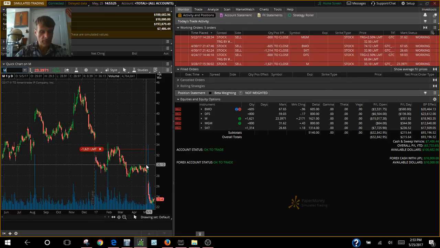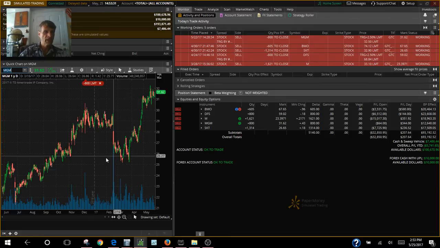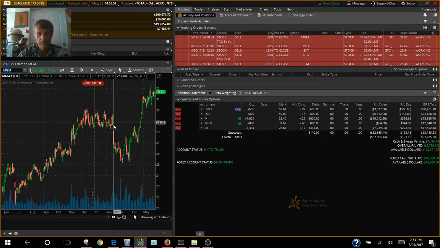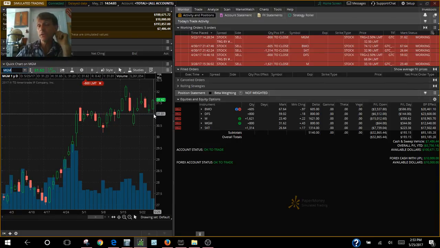So let's take a quick look at MGM. MGM, which is MGM Resorts International. They start the year out at 22, quickly jump up to 25, drop back down for the low of the year at 21. From there, it's nothing but up right until the beginning of December. In December, she jumped into a trading range of 28 to 30. And she trades for about 4 or 5 months in that $29 area. Takes a hit and trades at 26 for a couple of months. And then from there, she goes from 26 to 31 and trades sideways for the past month in the $31 area. So that's where we are now.